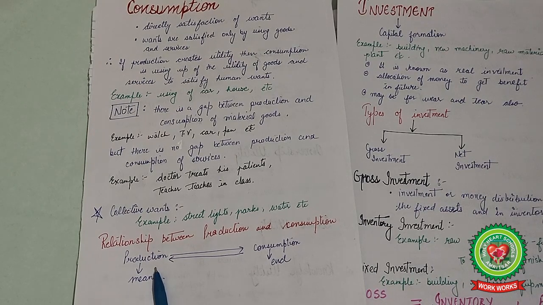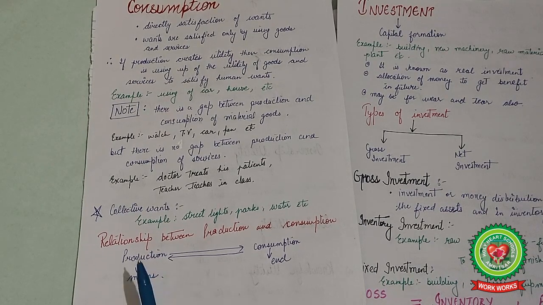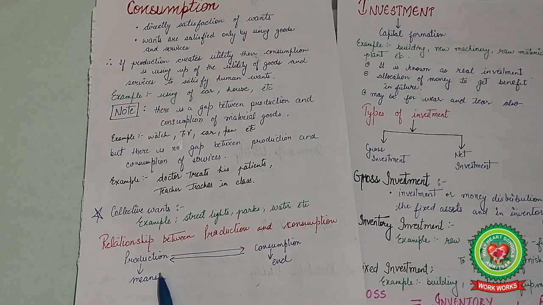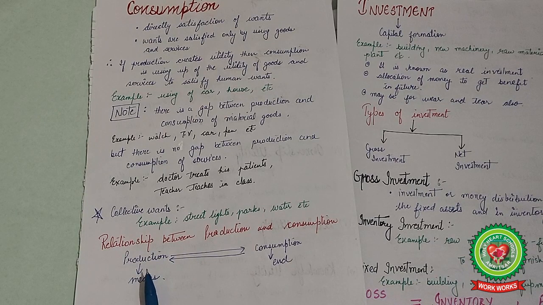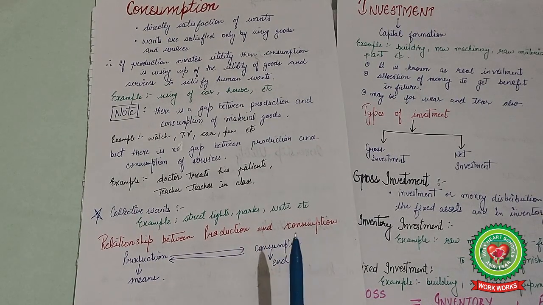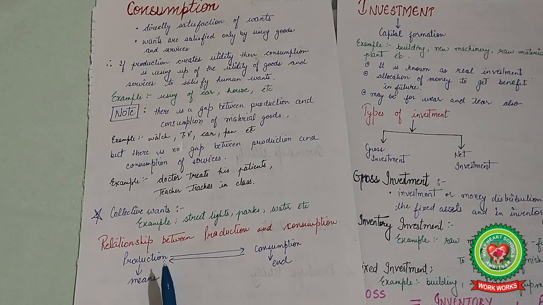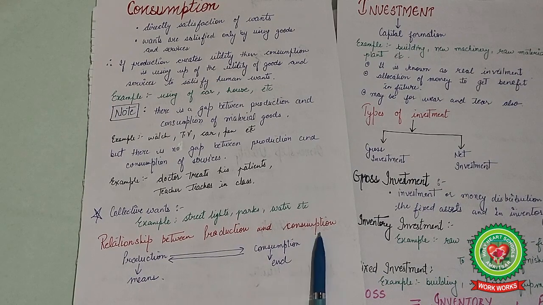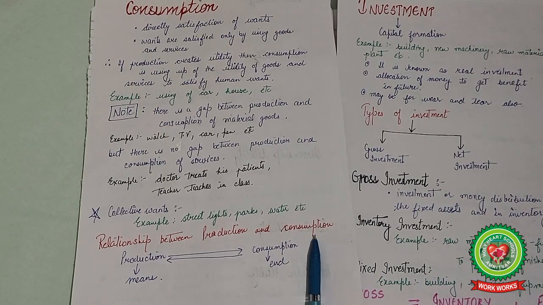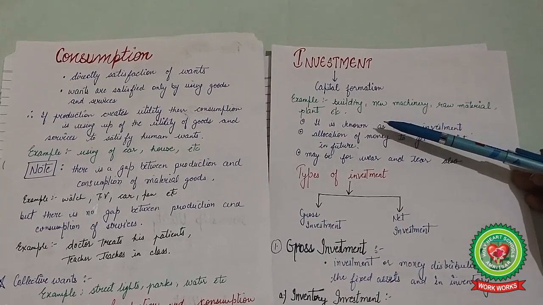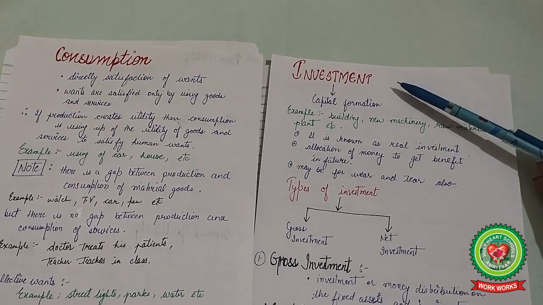So we can say they are interlinked, because production without consumption is meaningless and consumption without production is not possible. So this is the relationship between production and consumption. Our next term, the basic concept that we are studying today, is investment.